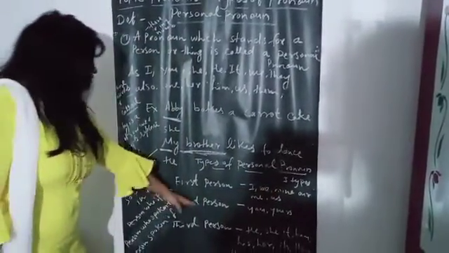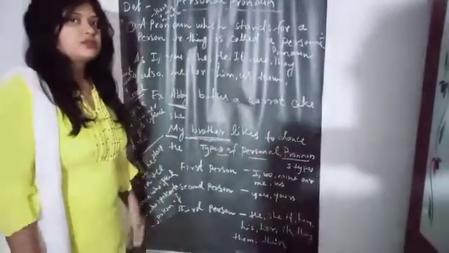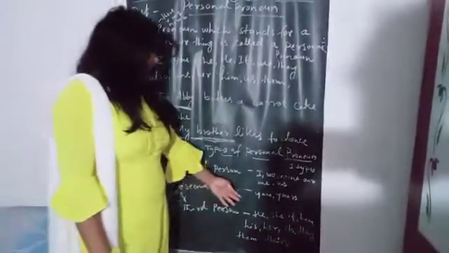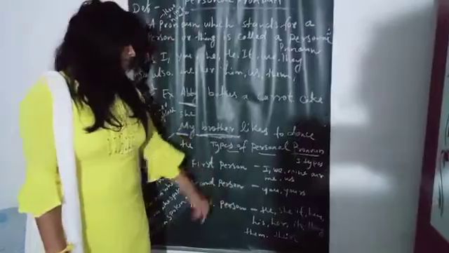Now what is second person? Second person is a person who is spoken to: you, yours. Now what is third person? Third person is a person spoken of: he, she, it, him, his, her, its, they, them, their.